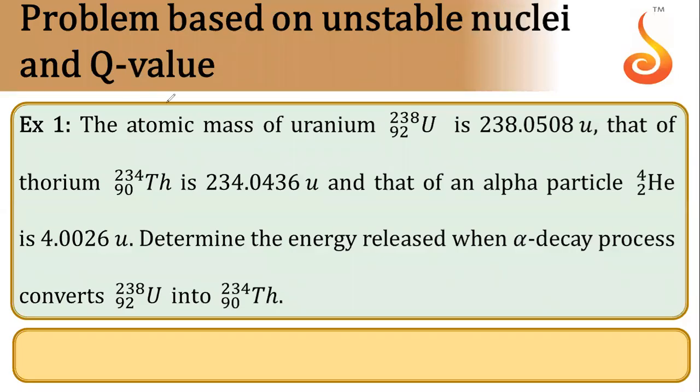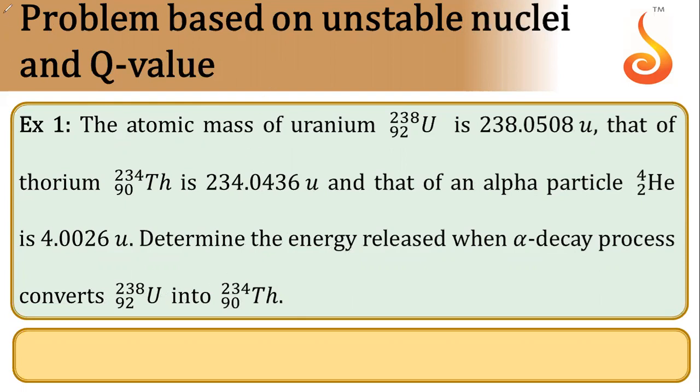Okay, next is the example based on Q value of a reaction. In this question, we have been given the atomic mass of uranium, the atomic mass of thorium, and the mass of the alpha particle. We are supposed to find the energy released when the alpha decay process happens and uranium gets converted into thorium.